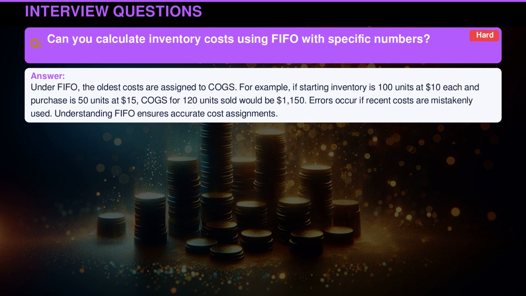Under FIFO, the oldest costs are assigned to COGS. For example, if starting inventory is 100 units at $10 each, and purchase is 50 units at $15, COGS for 120 units sold would be $1,150. Errors occur if recent costs are mistakenly used. Understanding FIFO ensures accurate cost assignments.